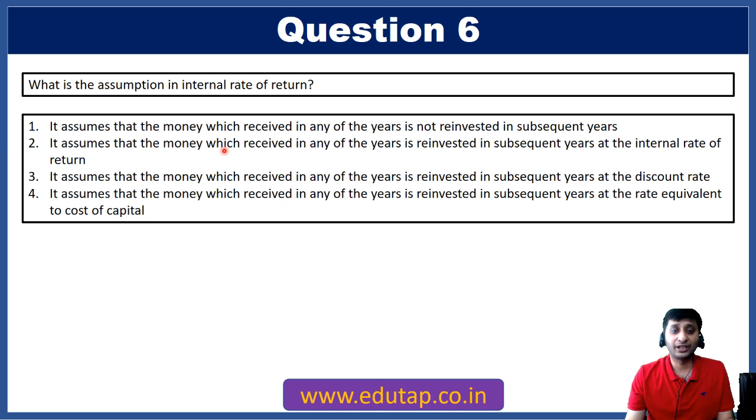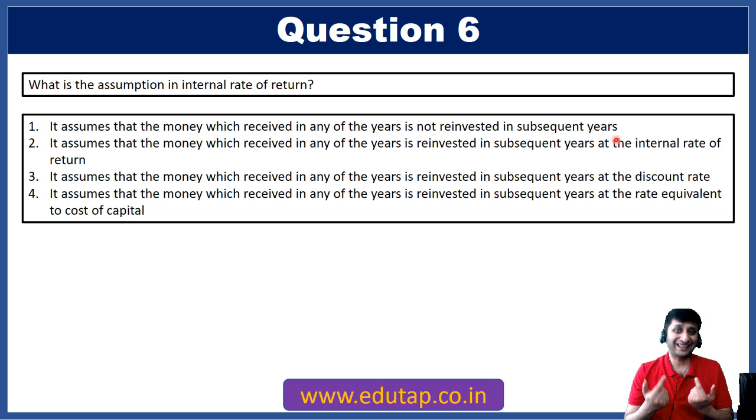It assumes that the money which we received in any of these years is not reinvested in subsequent years. Let's try to understand this with an example. Suppose you have made a fixed deposit for 8 years. Each year you are getting a rate of return on FD of 8%. So first year you have made a deposit of rupees 100. First year you get 8%, that is 8. Second year also you get 8. Third year also you get 8. So each year you get 8.